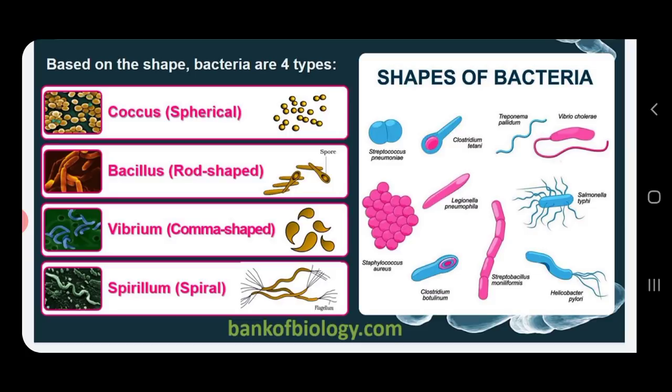Then you have also seen the classification of bacteria based on their shape. The slide shows the shapes of bacteria. Some bacteria may be spherical, which are called coccus or cocci. Some may be rod shaped, known as bacillus, singular, and the plural is bacilli. Some may be comma shaped, known as vibrio, or spring shaped, known as spirillum. So these are the different types of bacteria based on shape. This is what you have seen in the last class.